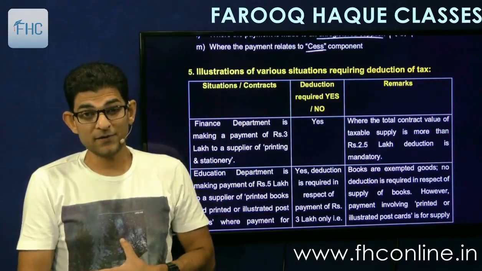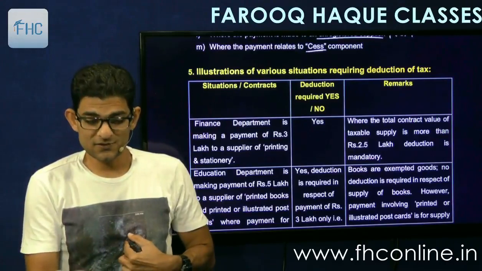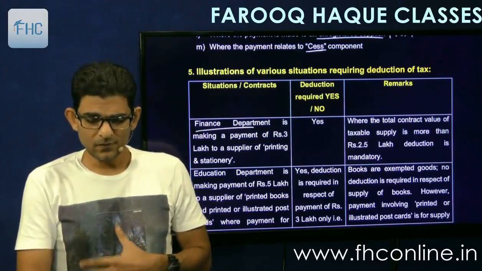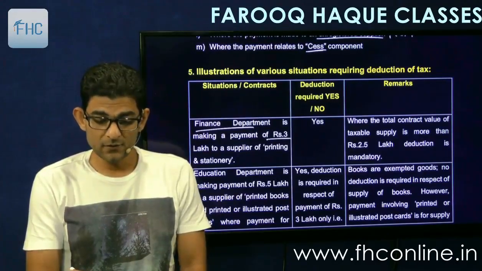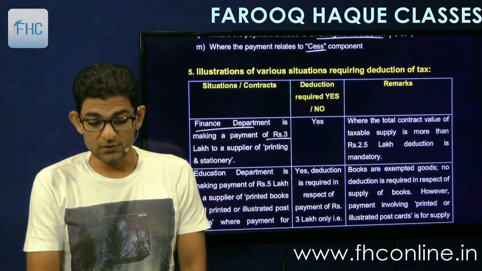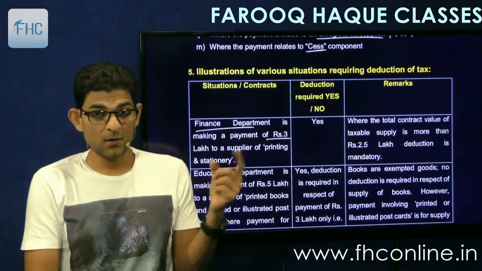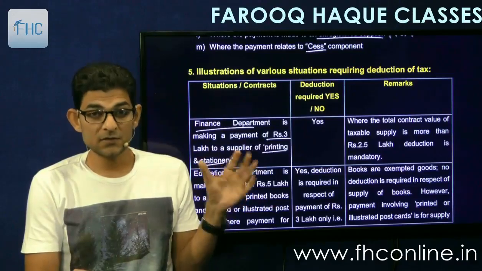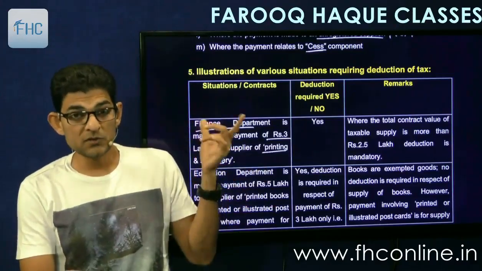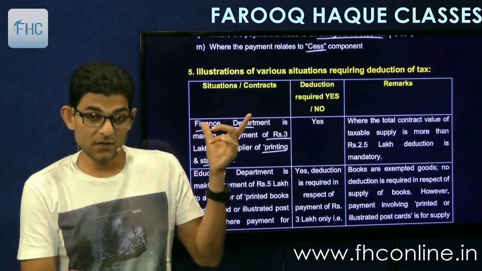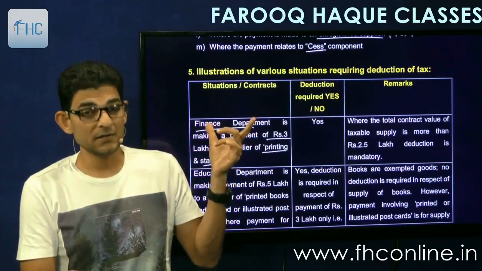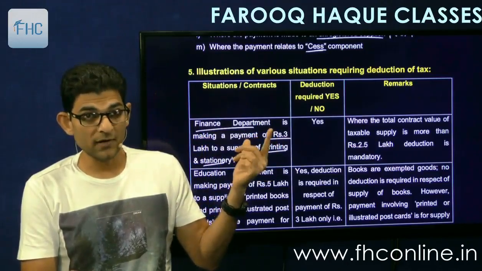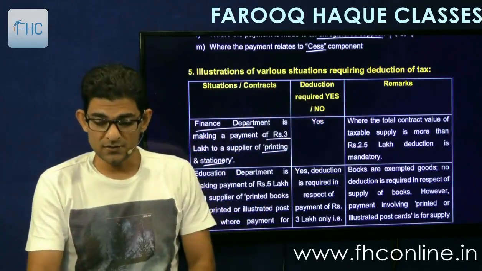Finance department. Finance department is covered by deductors. Yes. It can be of central government, state government, and payment is of 3 lakh to a supplier of printing and stationery. So you have to see three things. One is, what is the contract? Is it a taxable contract? Printing and stationery? Yes, it is a taxable supply. Second point, who is making the payment? Finance department. Is it covered by the definition of deductor? Yes. And thirdly, the amount. Is it more than 2.5 lakhs? Yes. Under one contract? Yes. Therefore, answer is yes.